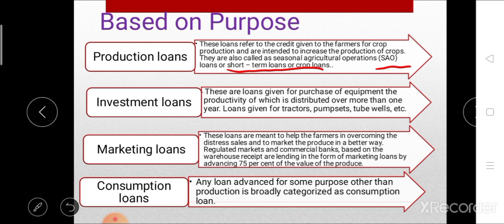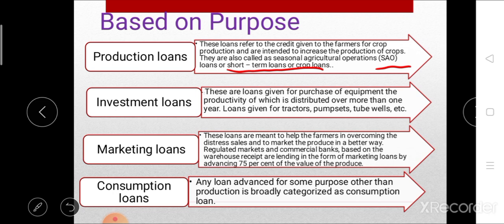After that, the third type of loan is marketing loan. These marketing loans help the farmer in overcoming distress sale. Distress sale means the forceful sale by the farmer when there is a fall in price, and marketing loans help to market the produce in a better way. That means whatever they produce and have available, the farmer can market that produce at a better price using these marketing loans.